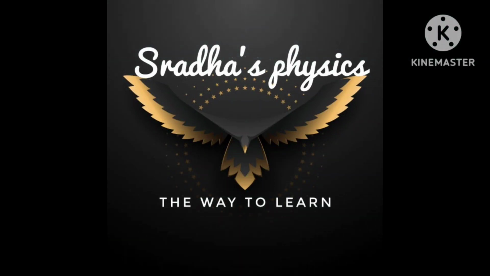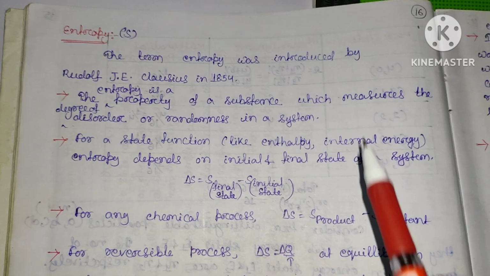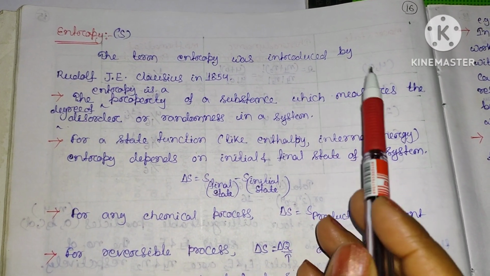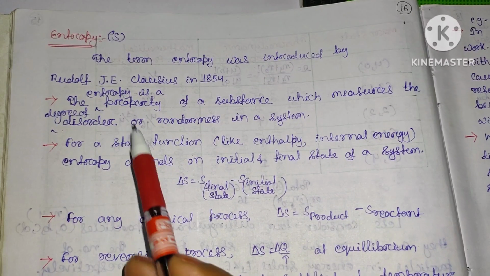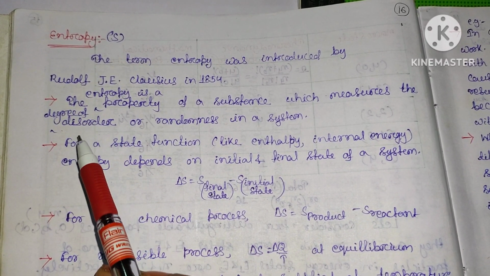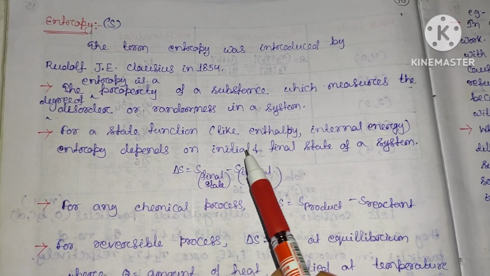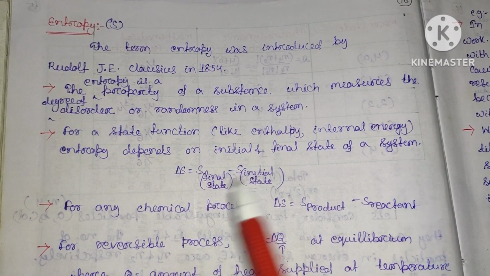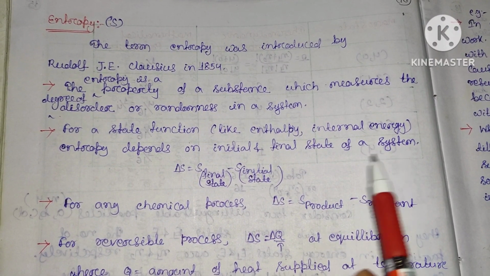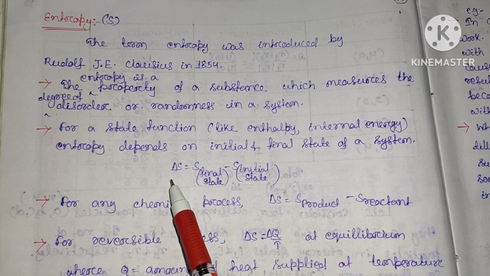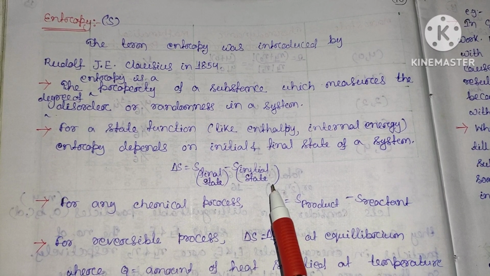This video is based on statistical mechanics as per the CBCS syllabus. See what is entropy. The entropy term was introduced by Rodolphe J. Clausius in 1854. This entropy will show the degree of disorder or randomness in a system. For a state function like enthalpy, internal energy, etc., this entropy depends on the initial and final state of a system. It means that the change in entropy will be equal to the entropy in the final state minus the entropy in the initial state.